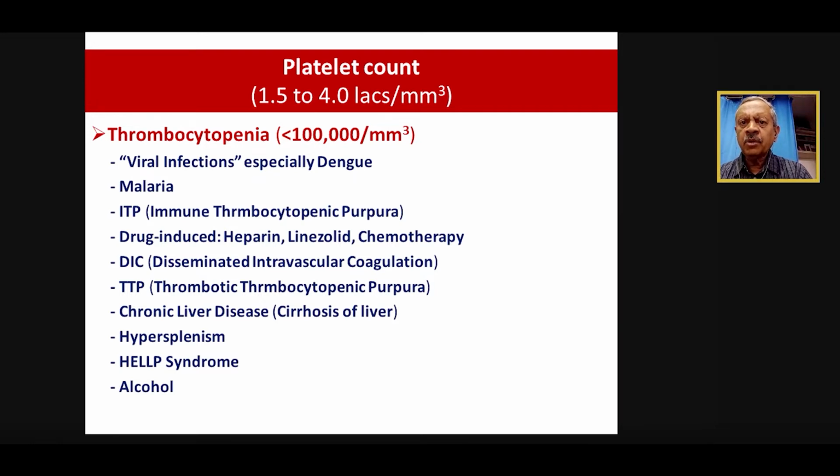And immune thrombocytopenic purpura is always a differential diagnosis. If any thrombocytopenia persists, actually look for the patient's previous reports. If the patient's platelet count has been something around 60,000, 70,000, 80,000, it could very well be ITP. And because the patient has no bleeding tendencies, he may go undiagnosed, but it's important to diagnose and keep a watch on patients having low platelet counts.